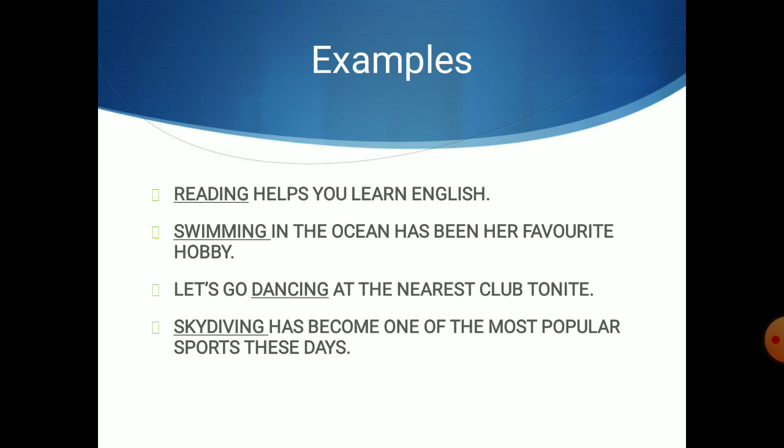So try to understand that in these sentences, reading, swimming, dancing, and skydiving are not used as a verb. These words are used as a noun.